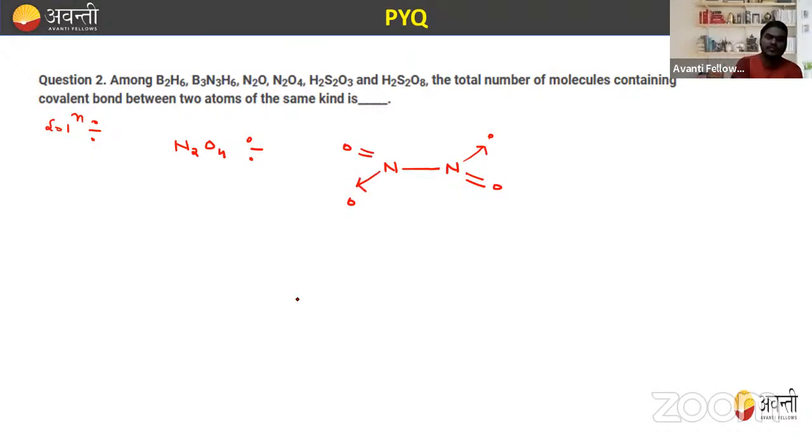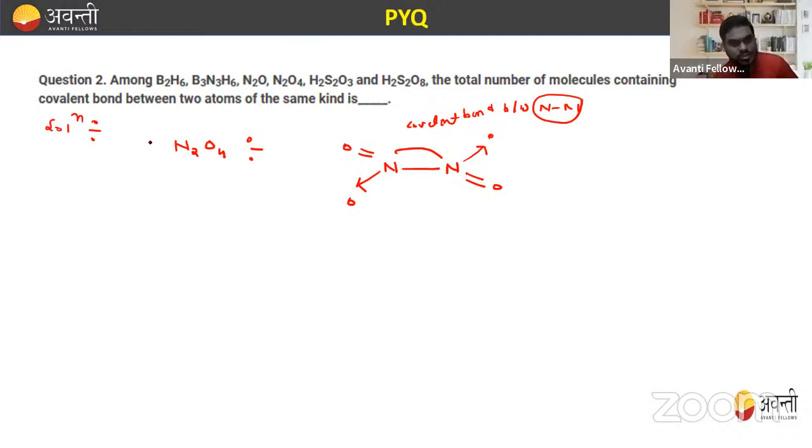So this is N2O4. There's a covalent bond between N and N, so in this there is a covalent bond between N atoms.